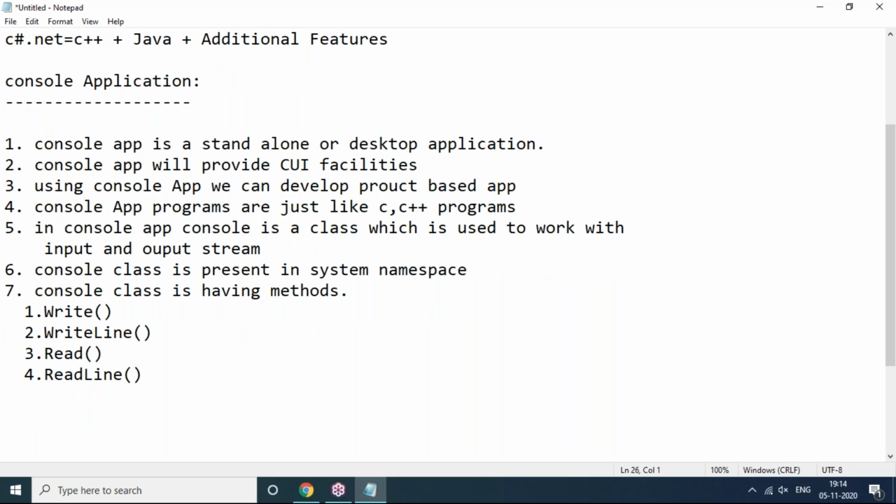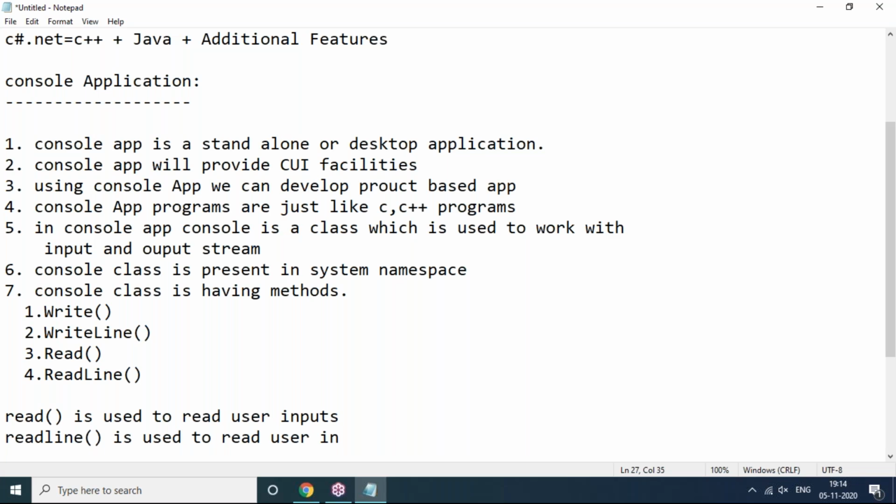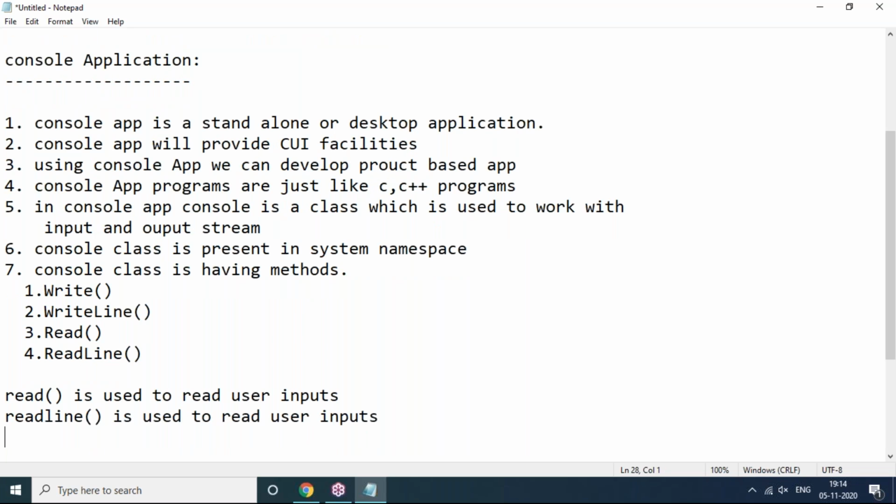The Read method is used to read user inputs, and at the same time, the ReadLine method is also used to read user inputs. What is the difference? I'll tell you. Whatever I'm giving as a user, my input, that should be read. For that, we use Read and ReadLine.